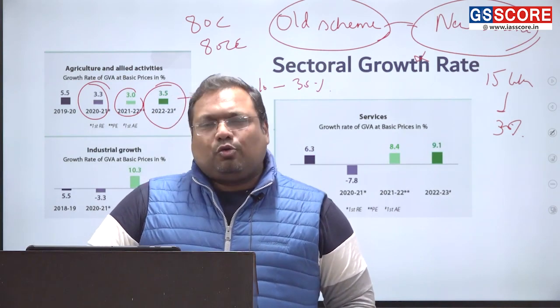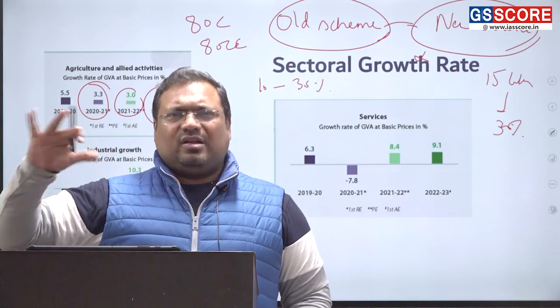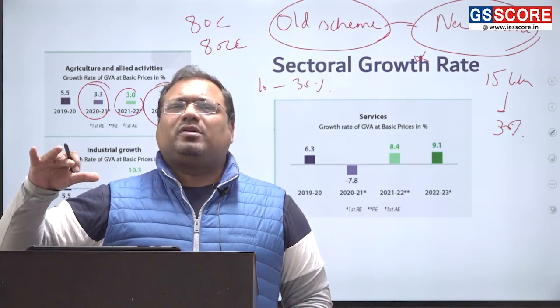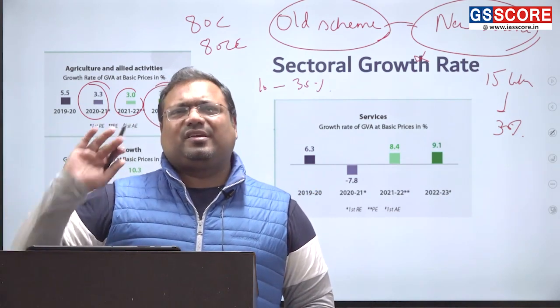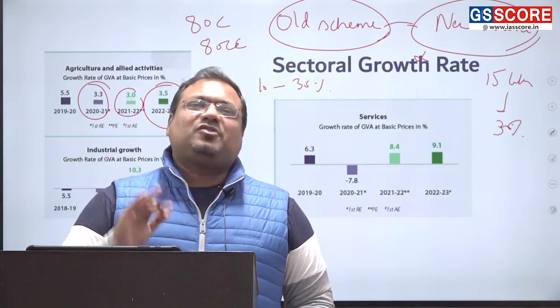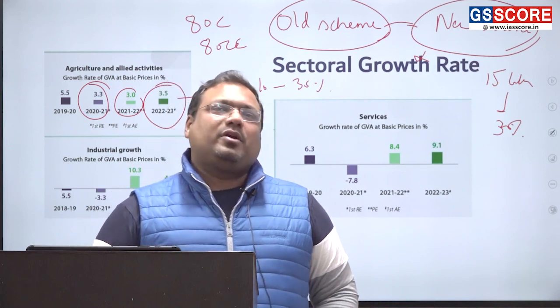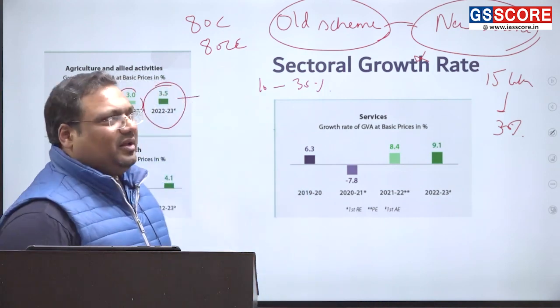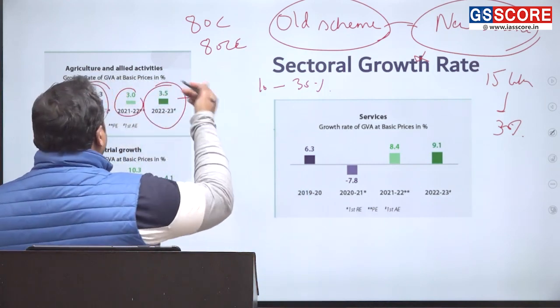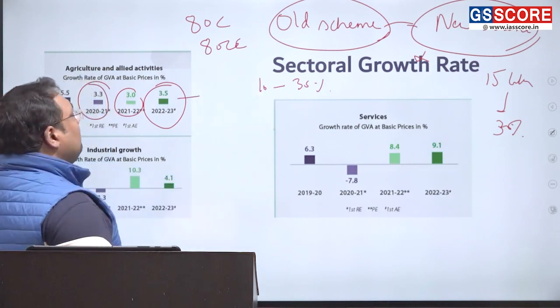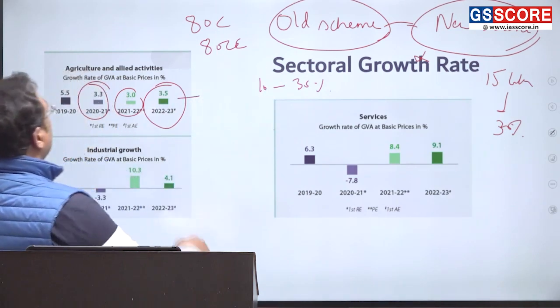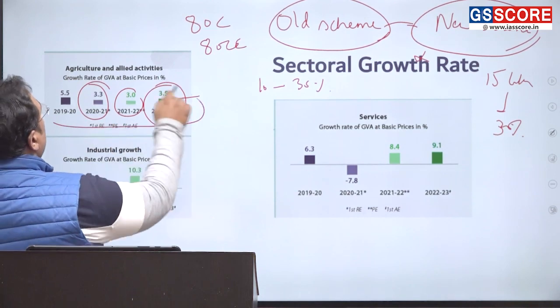If agriculture grows between 2.5 to 3, it is considered as somewhat average performance or less than expected. 3 is the benchmark, and if it is less than 2.5% growth, then it is disappointing. That is the benchmark for agriculture growth. And if it is above 3.5, then that is even more excellent. So this is about the growth.